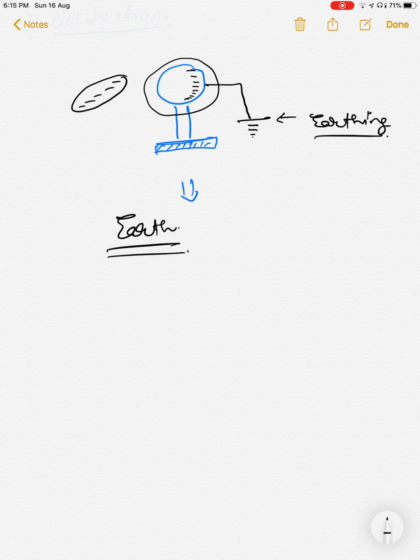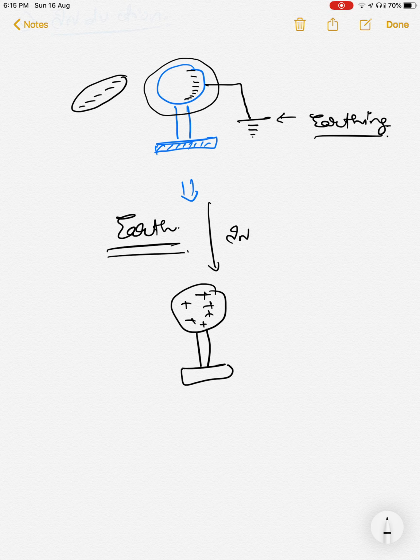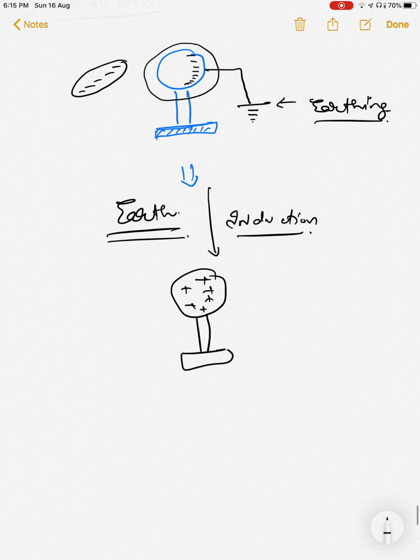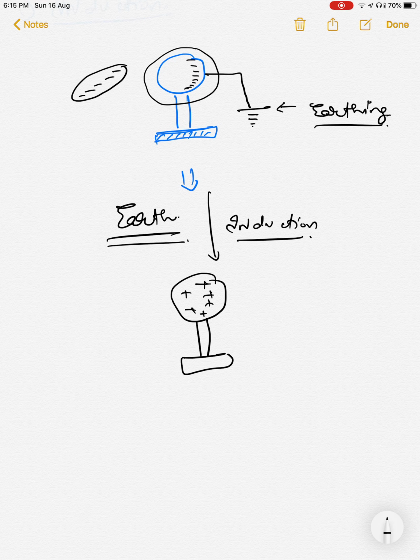Now this body is positively charged. With the help of induction, we have made a body electrically charged. I hope you have understood the process of induction.